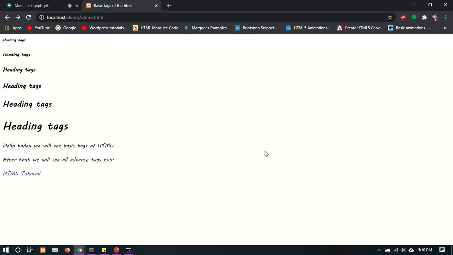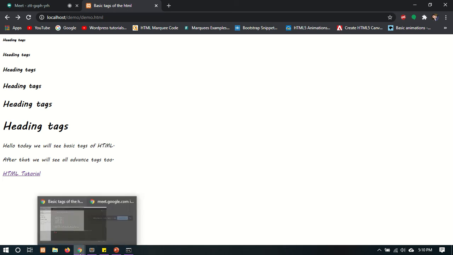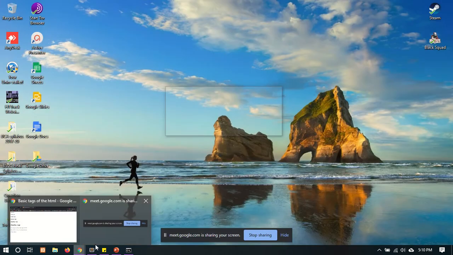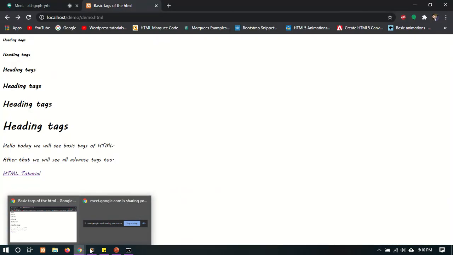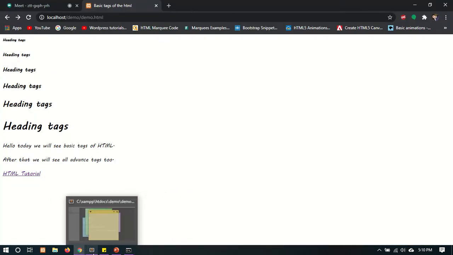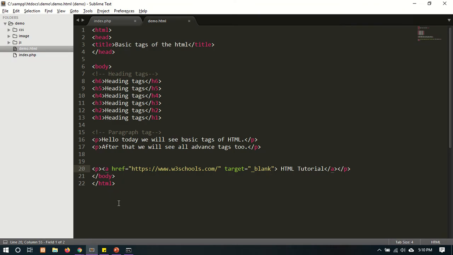Next tag is the image tag. How can we put an image or set an image on our web page? For setting the image, we have to use the img tag.